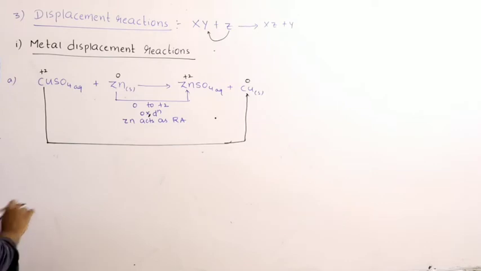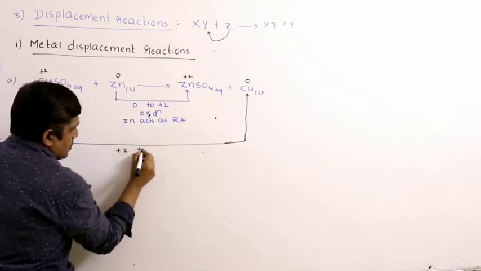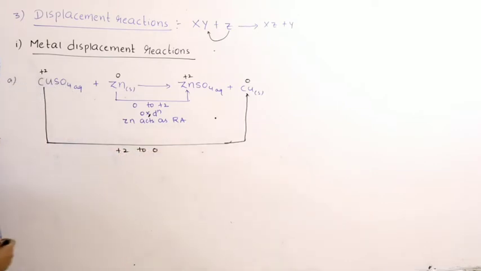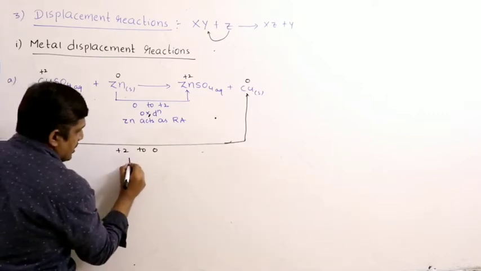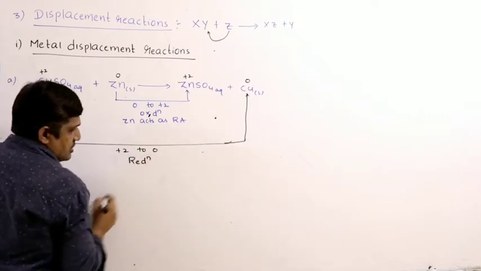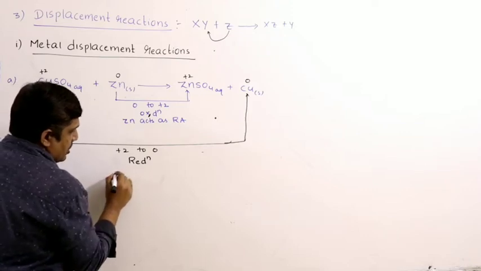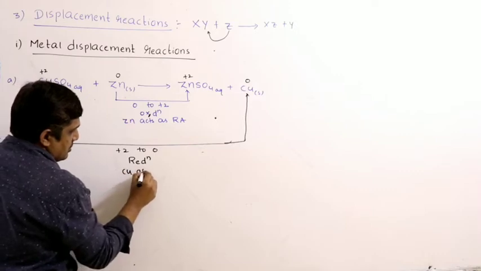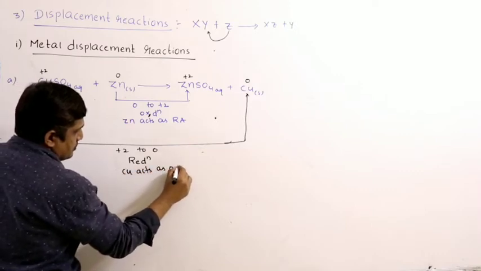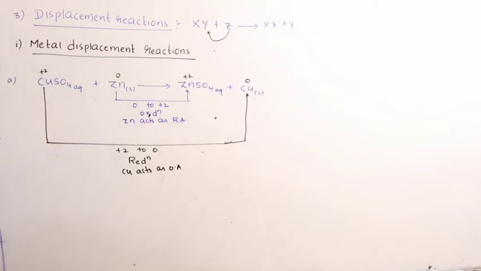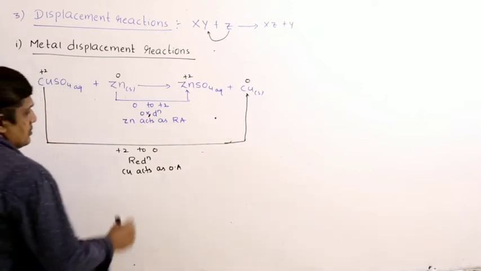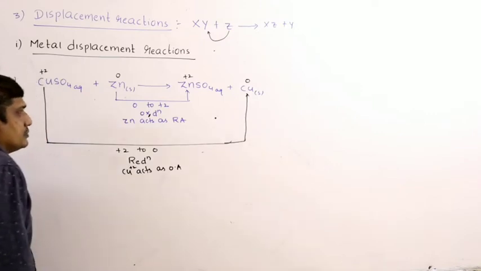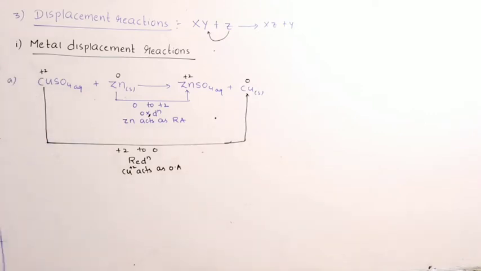Copper oxidation state changes from +2 to 0. Therefore, it is undergoing reduction. Copper is undergoing reduction, therefore Cu2+ acts as the oxidizing agent. Since oxidation and reduction are taking place simultaneously, it is a redox reaction.